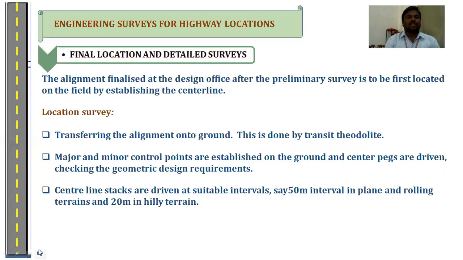So next, last one is final location and details of the survey. In that final location, first we transfer the alignment onto the ground. This is done by the transit theodolite. Major and minor control points are established on the ground, and the center pegs are driven checking the geometric design. Center line stakes are driven at suitable intervals, at 50 meters distance from one place to another. This is the final location of the survey.